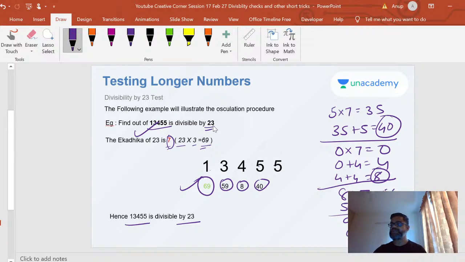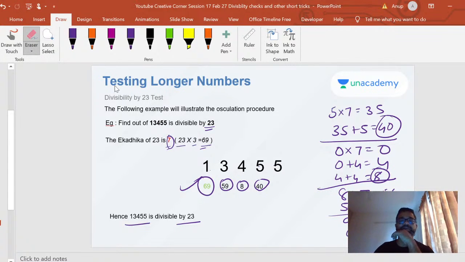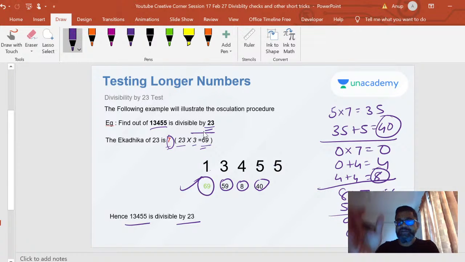So 23 is divisible by 1345, because 69... as long as whatever final number you're getting is divisible by this number, you can be 100% sure that the number you're testing is also divisible by that number. Okay, by whatever number you're testing, right? So while these steps might look a little difficult in the beginning, it is the best method available today for you to test divisibility.